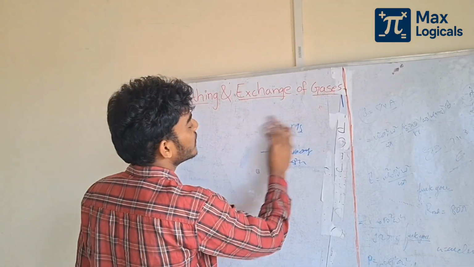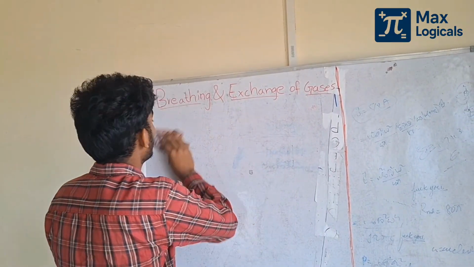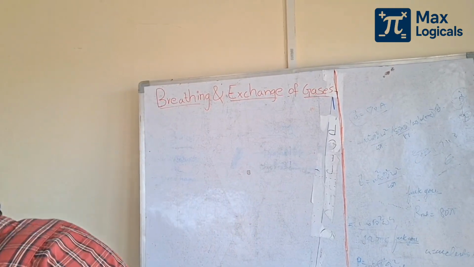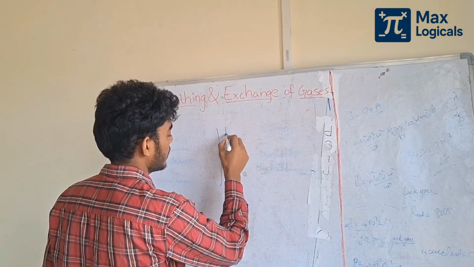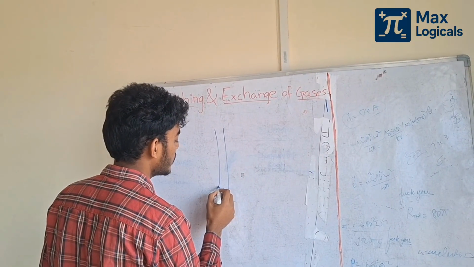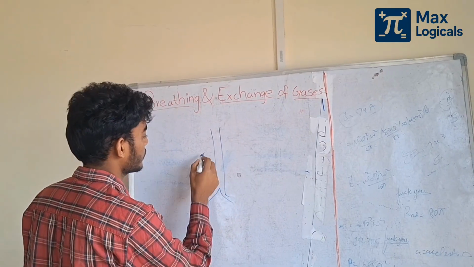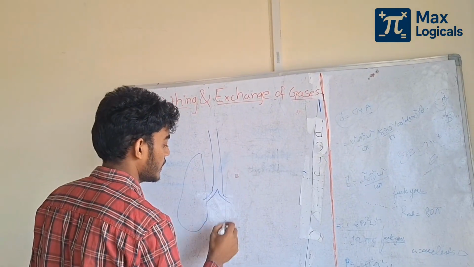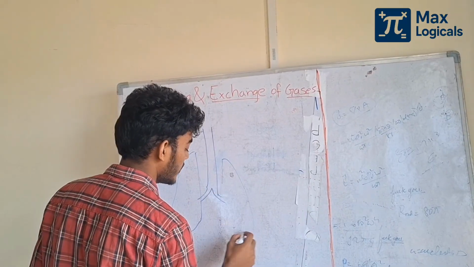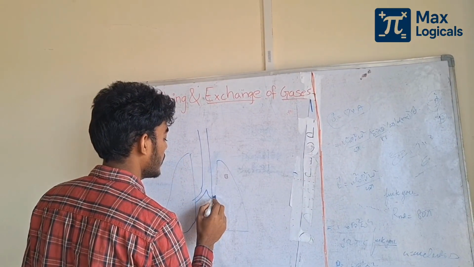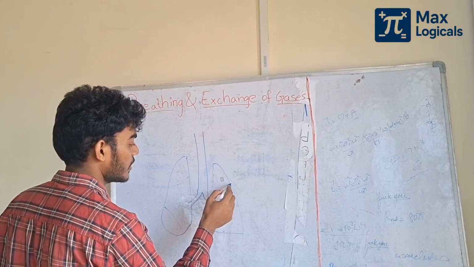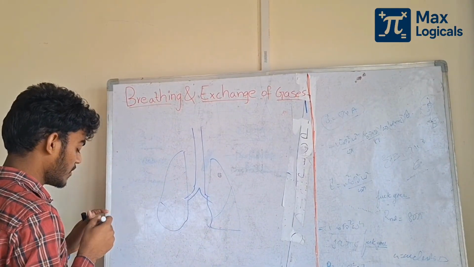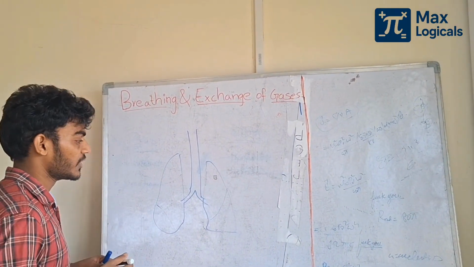First, we will discuss the lungs. Where are they located? In the thoracic chamber. The right lung has 3 lobes, and the left lung has only 2 lobes because the heart is present on the left side. Okay.